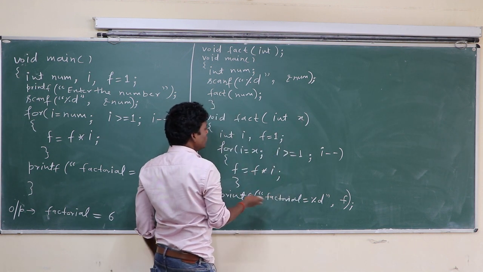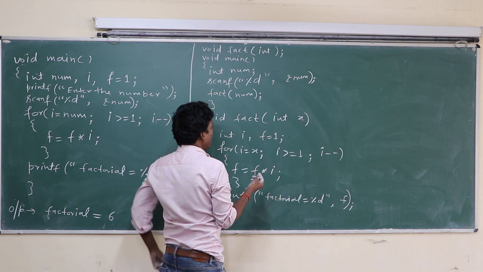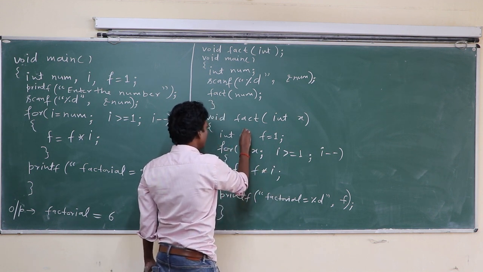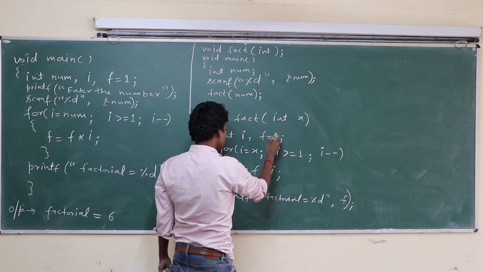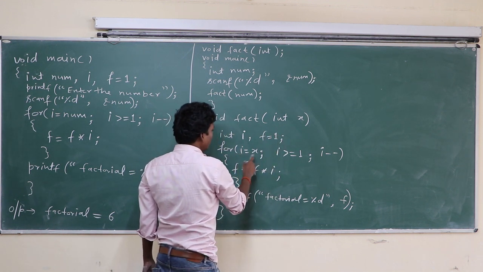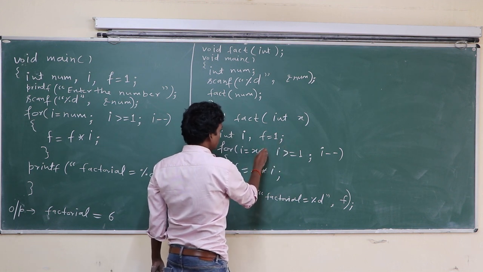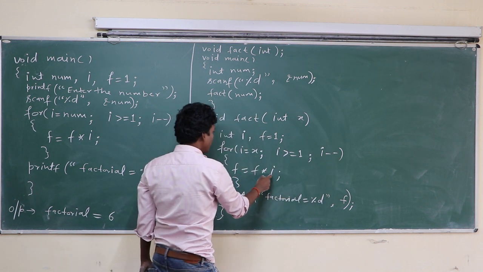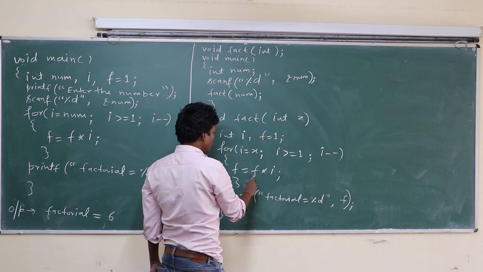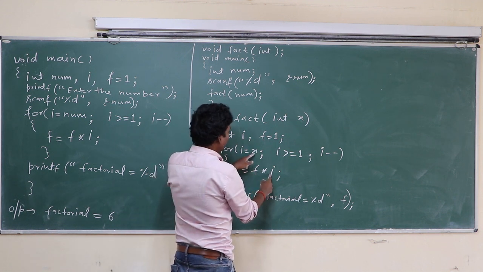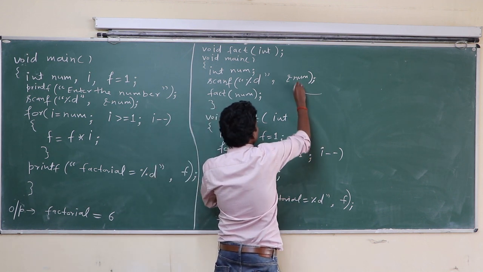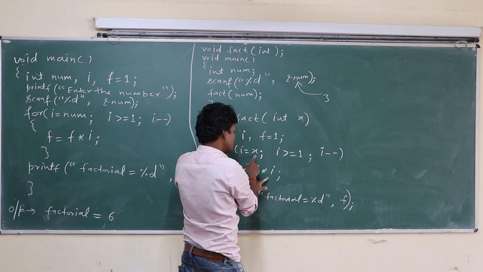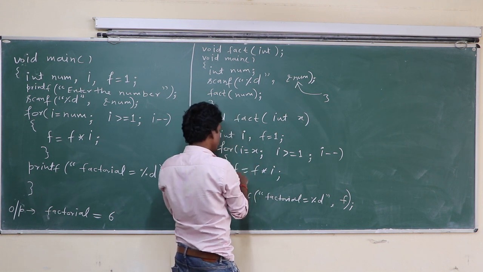Okay class, so the value of num is received in x variable. Now we have the value for which we are going to calculate the factorial. int I, we declare I for loop, f equal to 1. So I equal to x, I is greater than or equal to 1, I minus minus, f equal to f into I. Initially f has value 1, into I which has value x. Suppose here user supplies 3, so first time value of x will be 3. So 1 into 3, 3 is assigned to f.